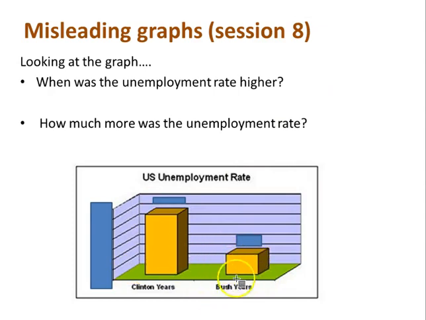That's different than a histogram, and our bars are labeled by a category rather than an interval. So this is a bar graph. We can see that this bar here is higher, so it looks like the unemployment rate was higher during the Clinton years.